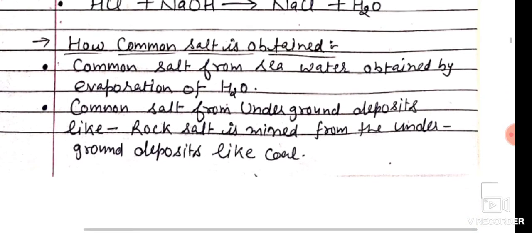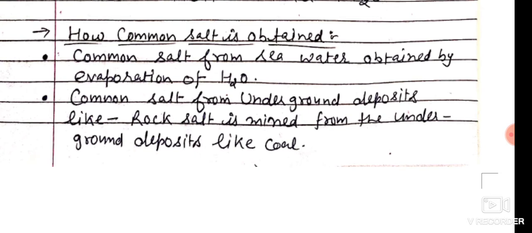How is common salt obtained? Common salt is obtained in nature from seawater by the process of evaporation of water. And from lagoons, water is evaporated, then the remaining salt is present in the lagoon. Common salt is also mined from underground deposits like rock salt, like coal mines.